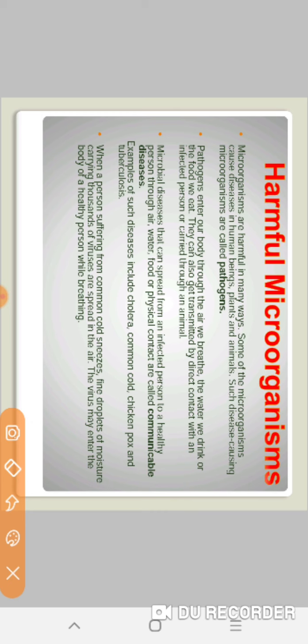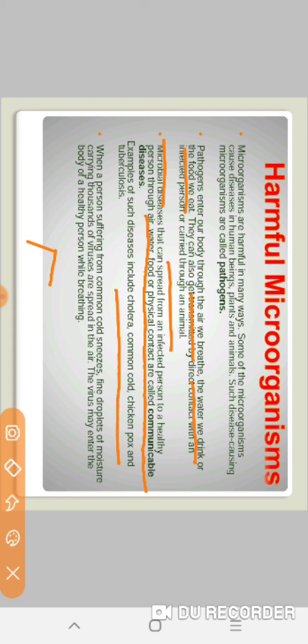The water that we drink, the air that we breathe, the food that we eat from an infected person, and through animals. Clear? Microbial disease that can spread from an infected person to a healthy person through air, water, food or physical contact is called communicable disease. What are they called? They are called communicable disease. Their examples include cholera, common cold, chicken pox and tuberculosis.